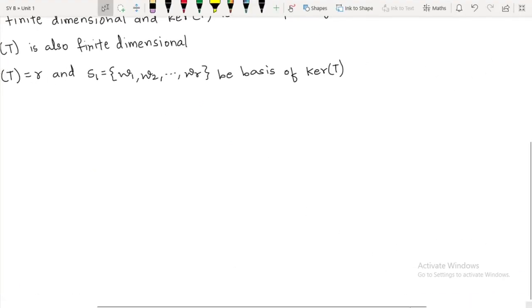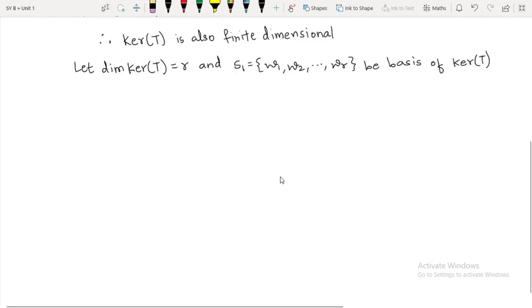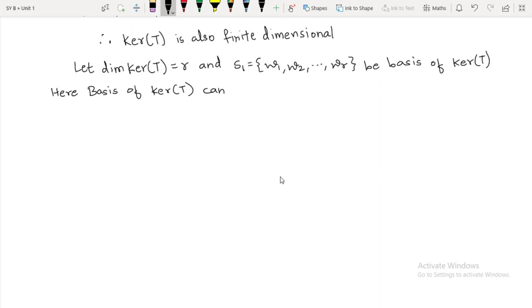So I will write here: basis of kernel of T can be extended to a basis of V. What is the reason?